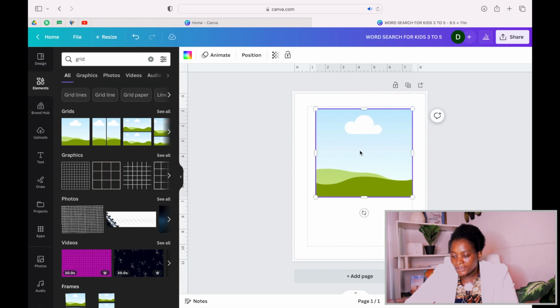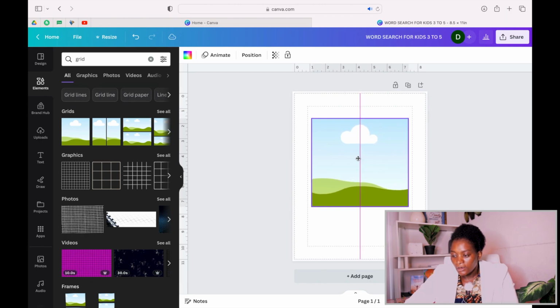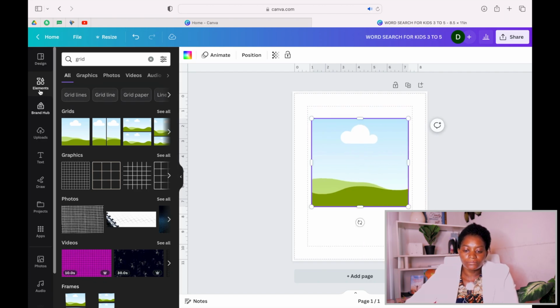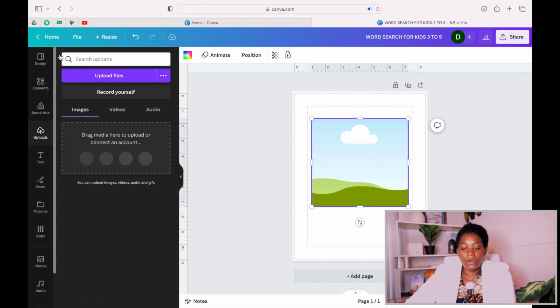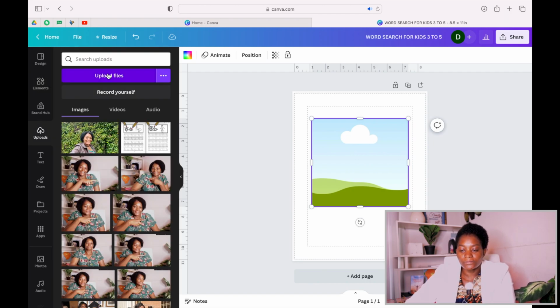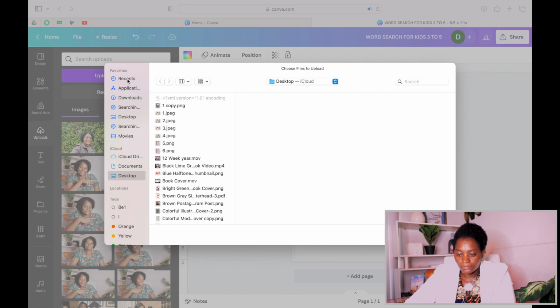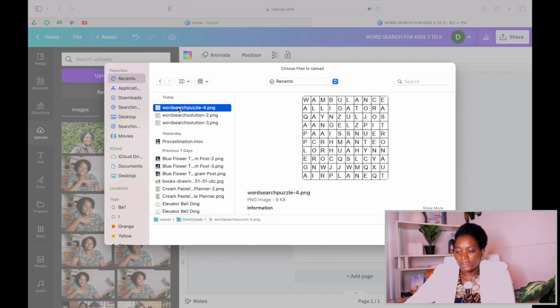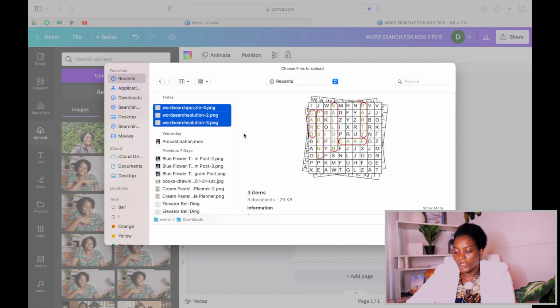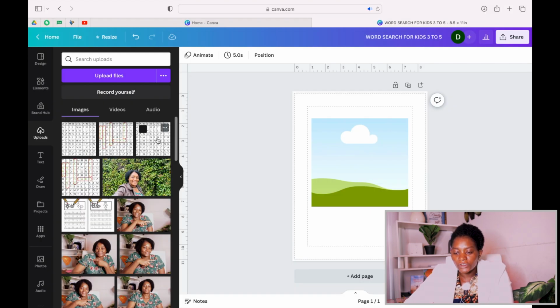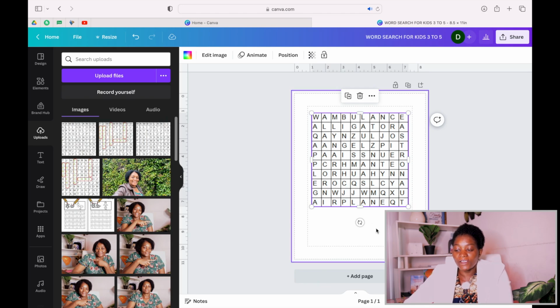So I centralize it, keep space for my heading. So I keep it like this. Then I'll go to my upload and I'll upload the things that I downloaded. Let's say all our words that we downloaded, we just upload them. So after we upload it, we bring it here. We just put it inside. Here you see how perfectly it fits.